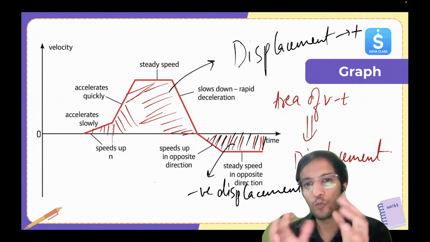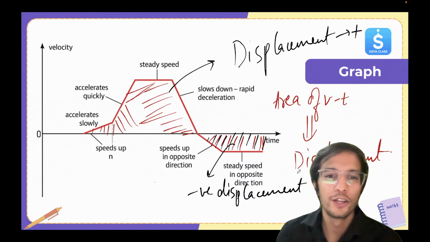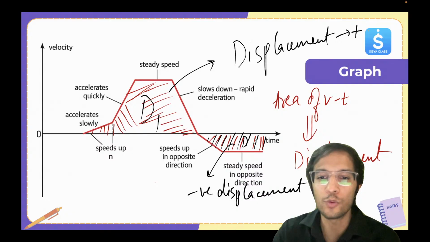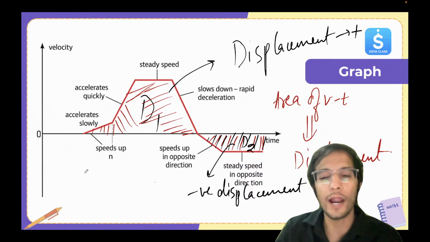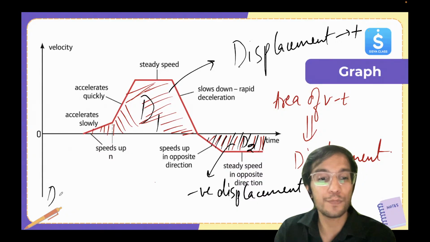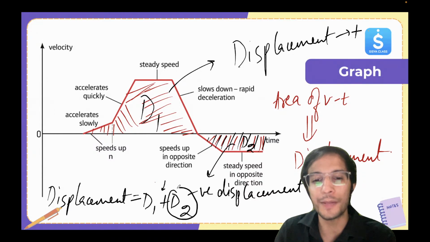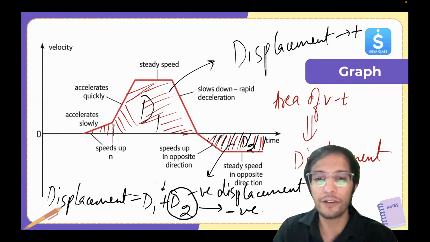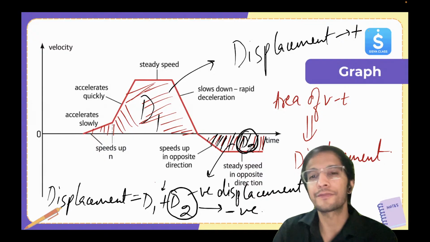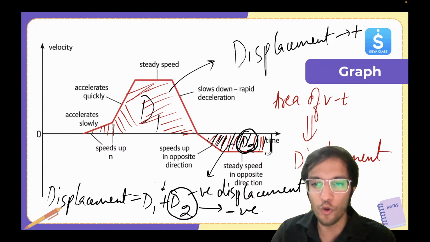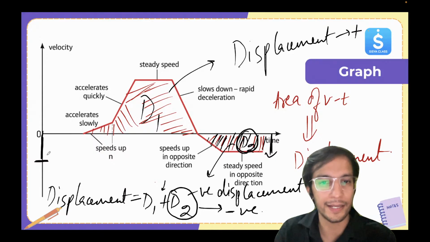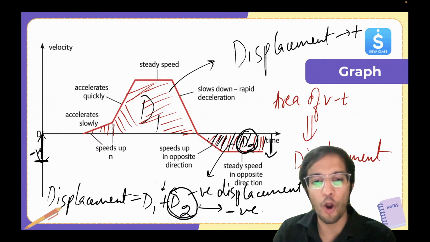So for the final displacement, you have to find the areas D1 and D2, and you have to add, then you're going to get the final displacement. Okay, what is the final displacement? That will be D1 plus D2. Now, why are we doing plus? Because this D2 will automatically come out to be negative, because the value of V here, when you take the height, will be negative V.